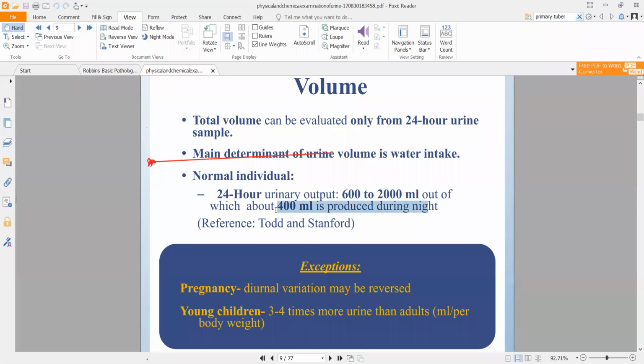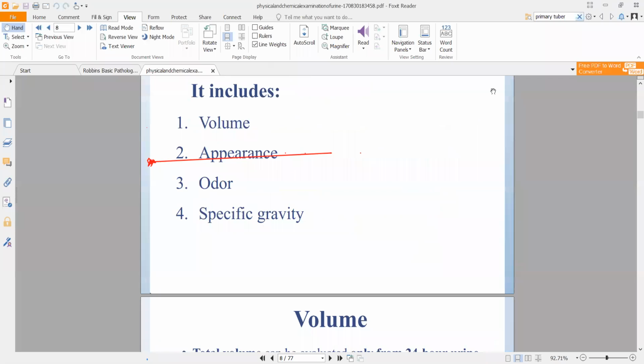Specific gravity, yeah, we'll go to specific gravity as well. एक के बाद एक जाएंगे. You want to know what is specific gravity? I'm not able to see your name, whoever this is. Okay. See, we'll eventually go to it. पहले volume कर लेंगे, उसके बाद appearance, odor, उसके बाद specific gravity को जाएंगे.